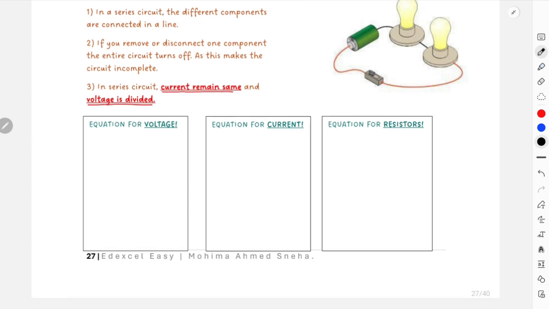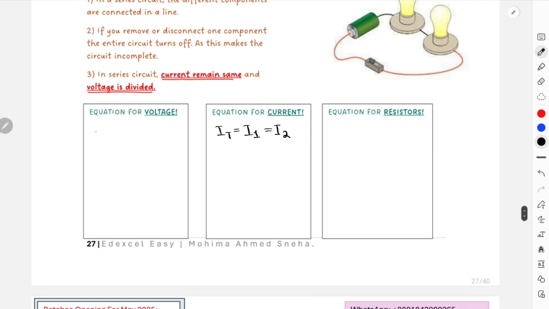I already know current remains same. That means current for the total circuit is equal to current 1 for the first component is equal to current 2 for the second component, right? For bulb 1, bulb 2 and the total circuit, they will all have the same amount of current. For voltage, the equation in this case is going to be, I know that they have same amount of current, right? But they do not have same amount of voltage. Voltage gets divided. So this is your total voltage, then voltage of component 1 plus voltage of component 2. For series circuits, summation of all the voltages will give you the total voltage.